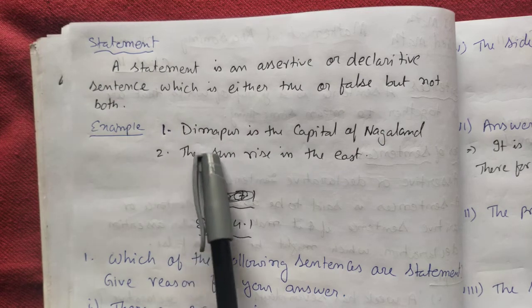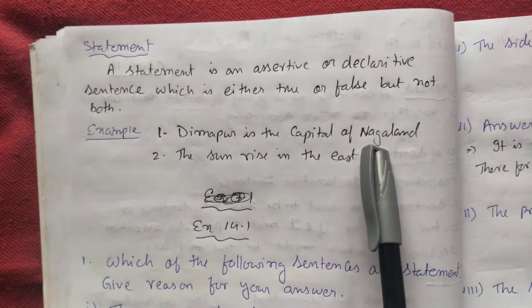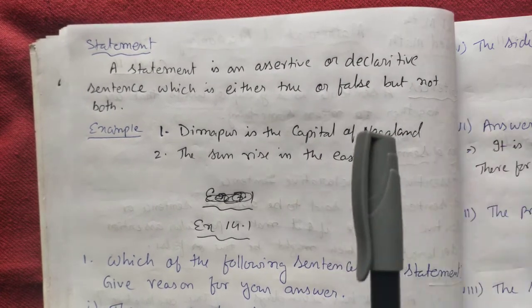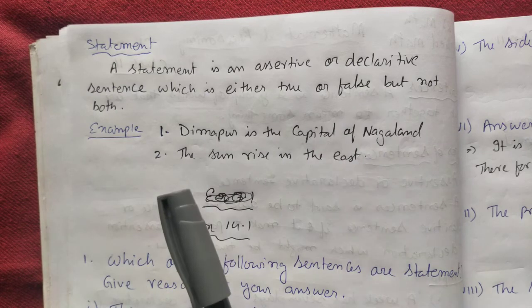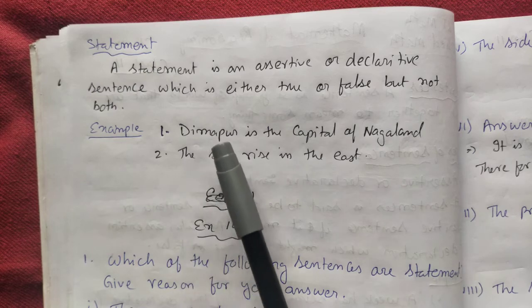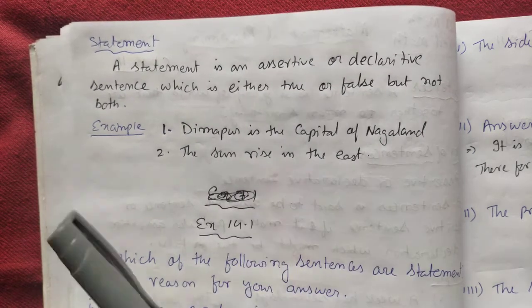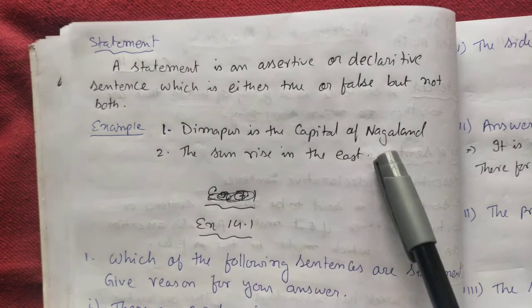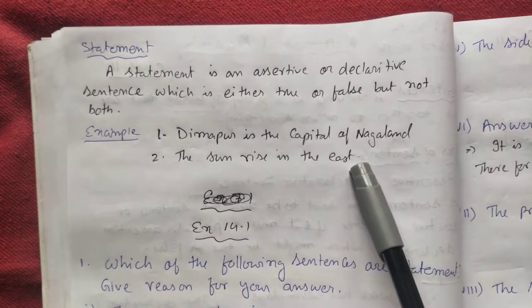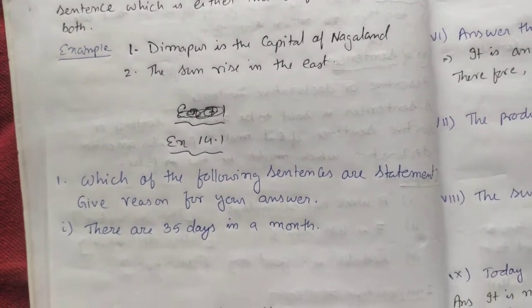For example, "Dimapur is the capital of Nagaland." That is false, so this can be called a statement. A statement can be either false or true. It cannot be both. So this is a false statement, so this is a statement. "The sun rises in the east," that is true, so this is also a statement. So let us do exercise 14.1 based on this topic.